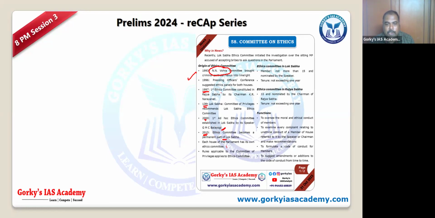Each house has a separate ethics committee, and all the rules applicable to the privilege committee will apply to the ethics committee. Clear? Not more than 15 members and a term not exceeding 1 year. For example, Rajya Sabha has 10 members, not exceeding 1 year. So permanent means it will be there, but once a year the members will be changed. Clear?